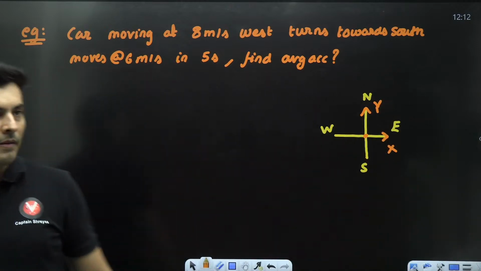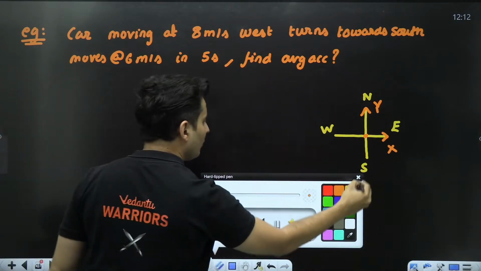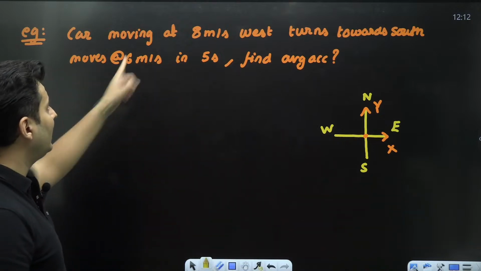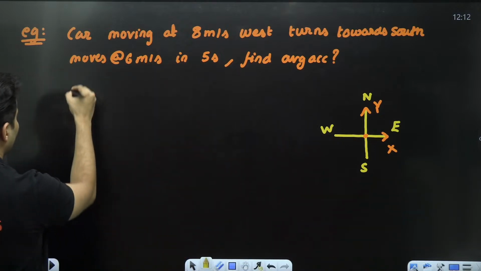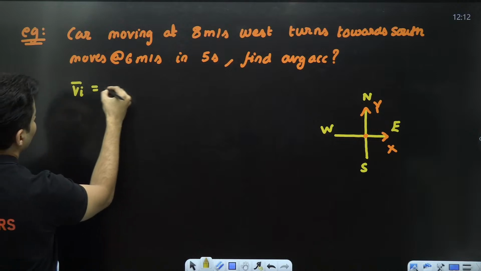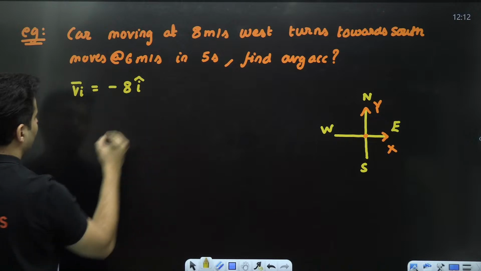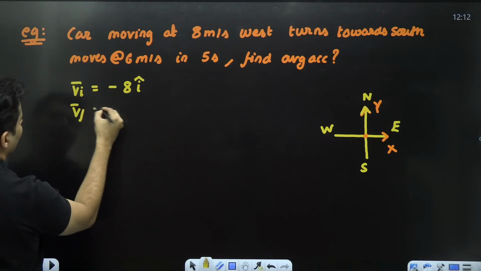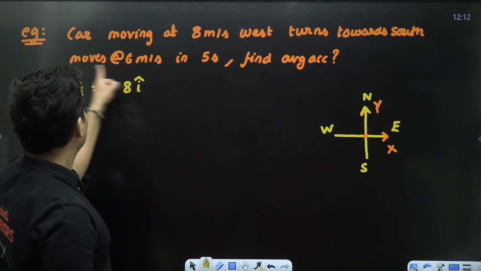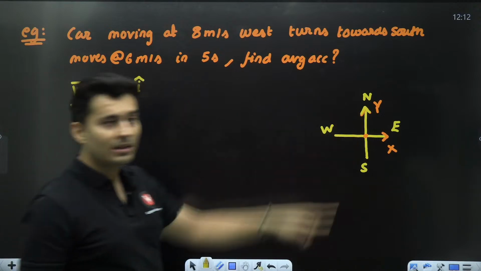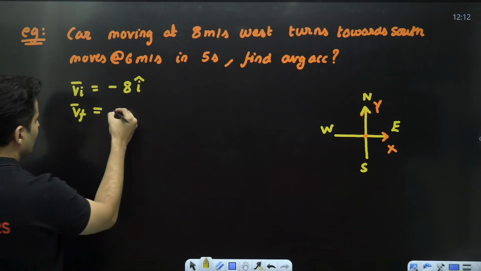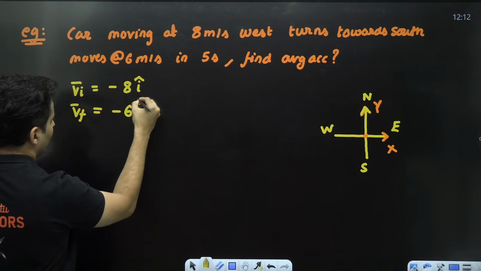So initially, if you notice, the car is moving with 8 meters per second in the west direction. So initial velocity will be 8 but in the negative x, so minus 8 i cap. Final velocity is going towards south. South is negative y axis, so it is minus 6 j cap.